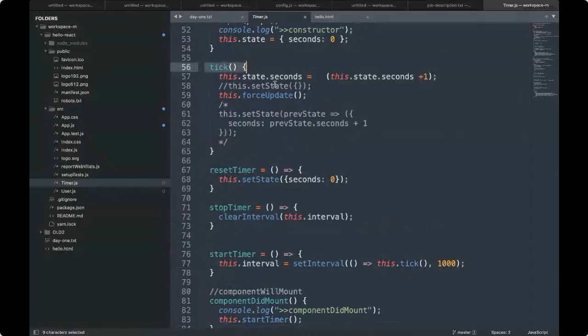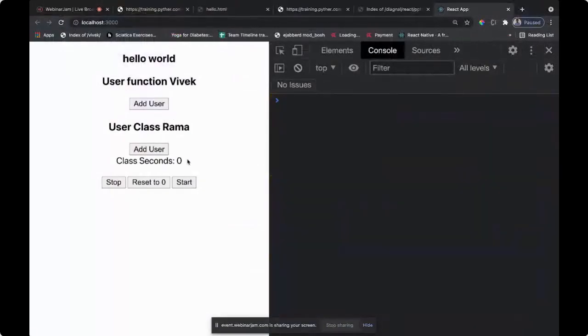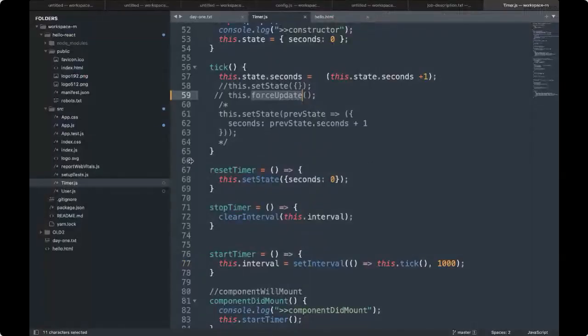So this is the function which is going to be called. What it does is basically update the state every 1 second. Suppose we are updating the state and we have not called setState, nor have we called forceUpdate. Then what will happen? It does update the state. State is updated, but the GUI doesn't update. The GUI update happens only when you call setState. setState is the event which actually does this. So this is the right way of doing it.